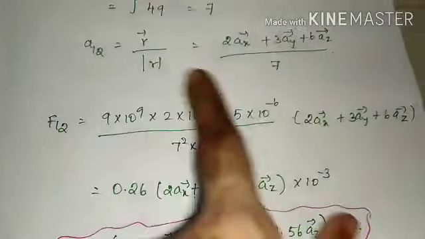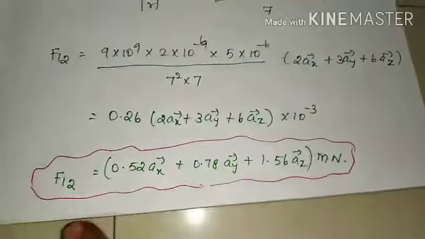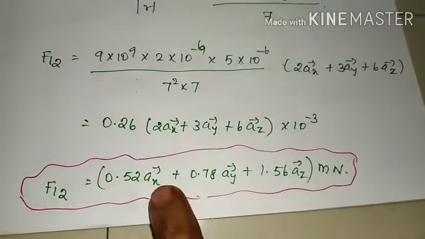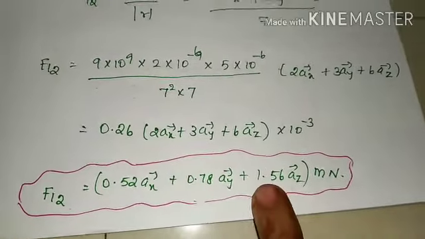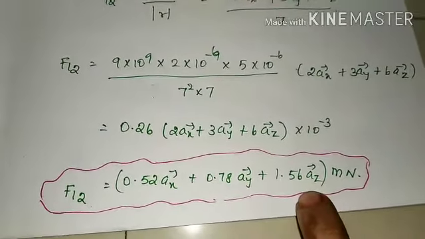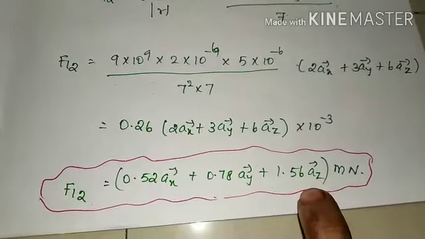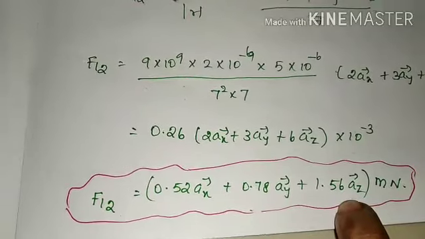After simplifying, we get the final answer as 0.52 AX plus 0.7 AY plus 1.56 AZ vector millinewton. This is the final answer for the given question.